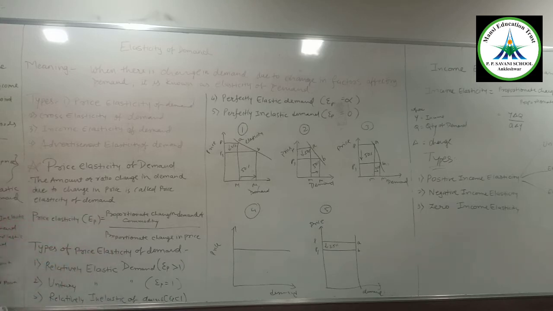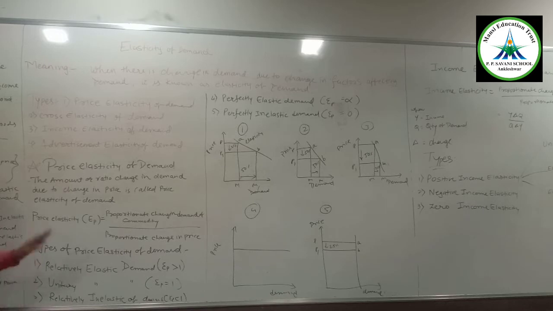For example, if proportionate change in demand is 6% and price is decreased by 2%, then 6 divided by minus 2. Here minus shows the decrease in the price. So 6 divided by 2 gives me 3. So the price elasticity is 3. Now we will see the types of price elasticity.